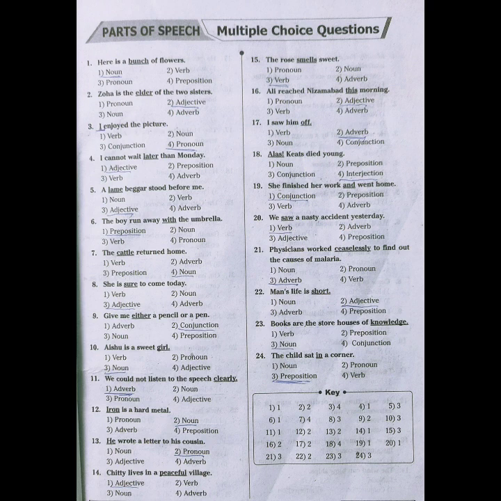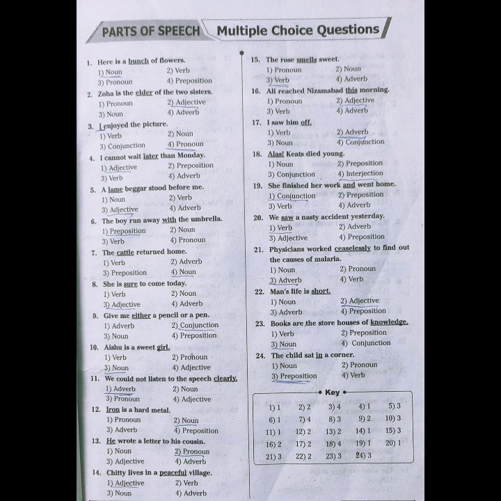Now the 13th one, he wrote a letter to his cousin. The word he is underlined. Options are noun, pronoun, adjective, adverb. We know that I, we, you, he, she, it, they are personal pronouns. Therefore, we can easily say that the word he is a pronoun.